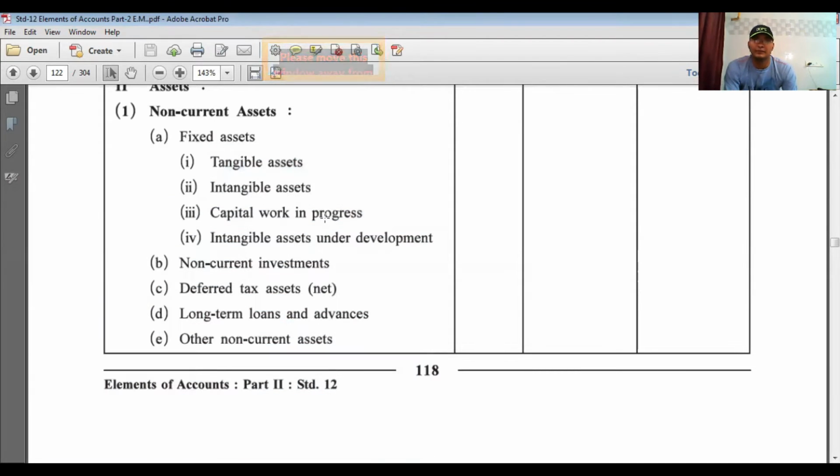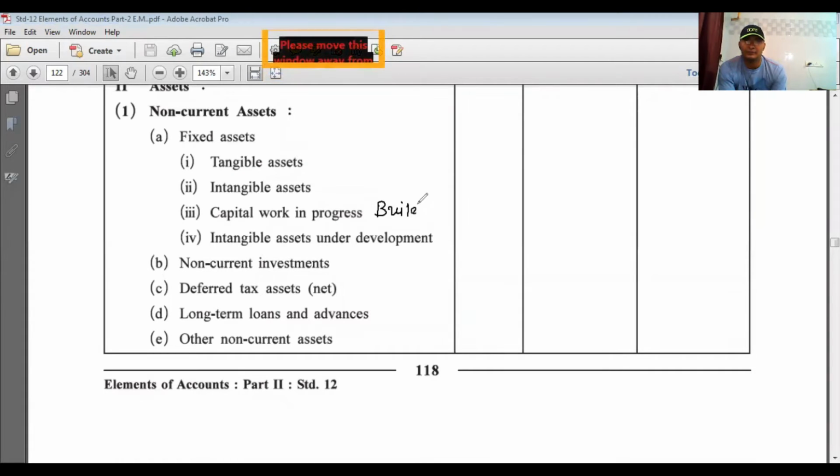Now, capital work in progress. What is capital work in progress? Whenever any work that is in progress, work is not completed properly, so it is called capital work in progress. For example, if there is any building, the work is still in continuing process, it is not prepared properly, but our financial year ends 31st March, so on this day, whatever the work that the company has completed, value of such assets that we have to record, that is capital work in progress. Got it?